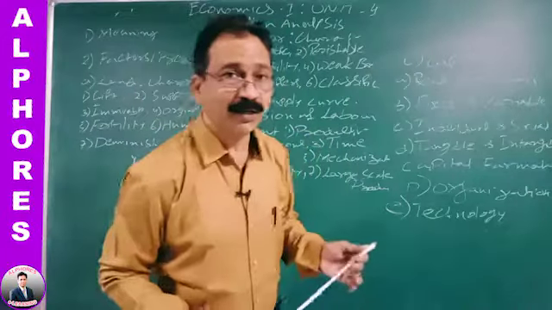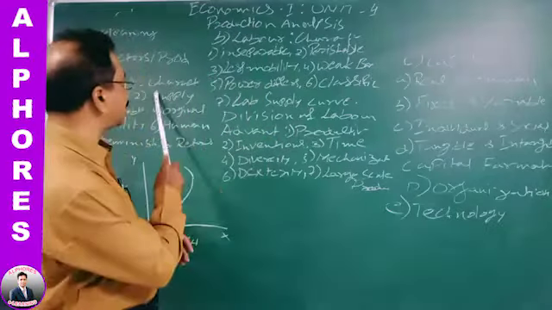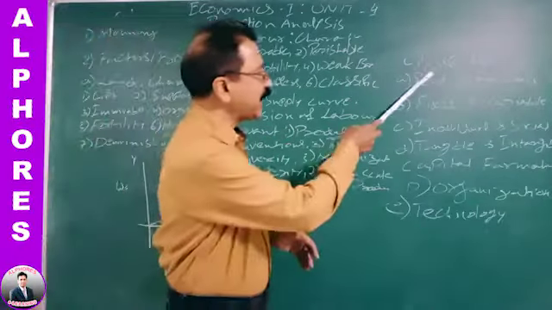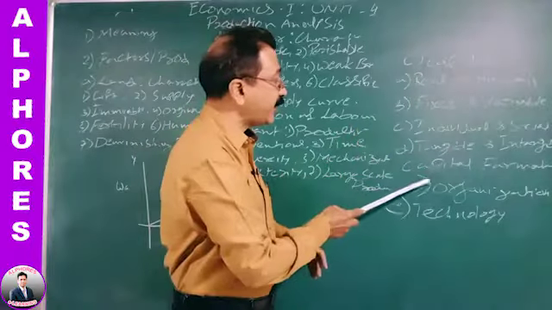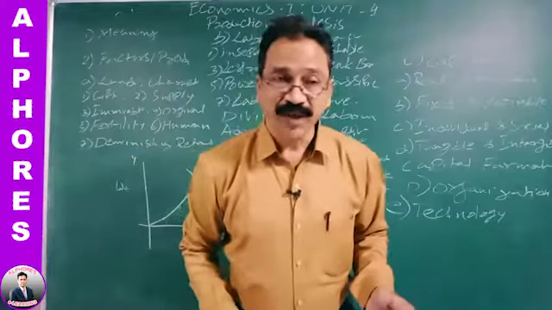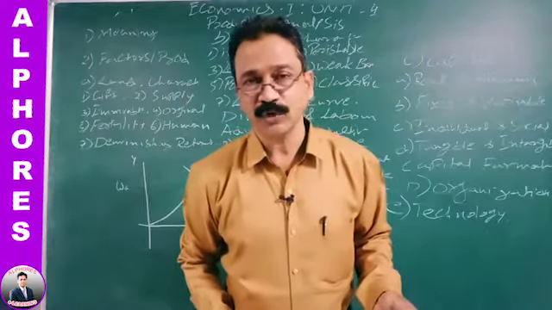So we have seen today two factors of production, land and labor. Tomorrow we will see capital, organization and technology. With that, this factors of production topic can be completed tomorrow.